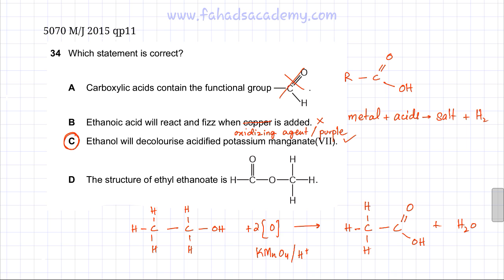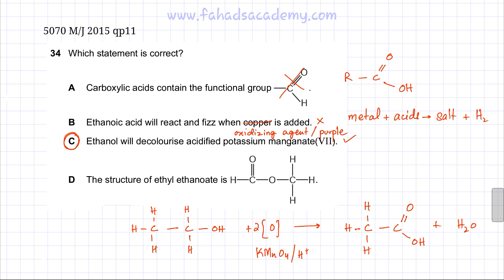So remember, alcohols like ethanol get oxidized with KMnO4. There's another very good oxidizing agent as well, which is K2Cr2O7 or potassium dichromate 6, and that has a different color change. It changes from orange to green. So option C is correct.